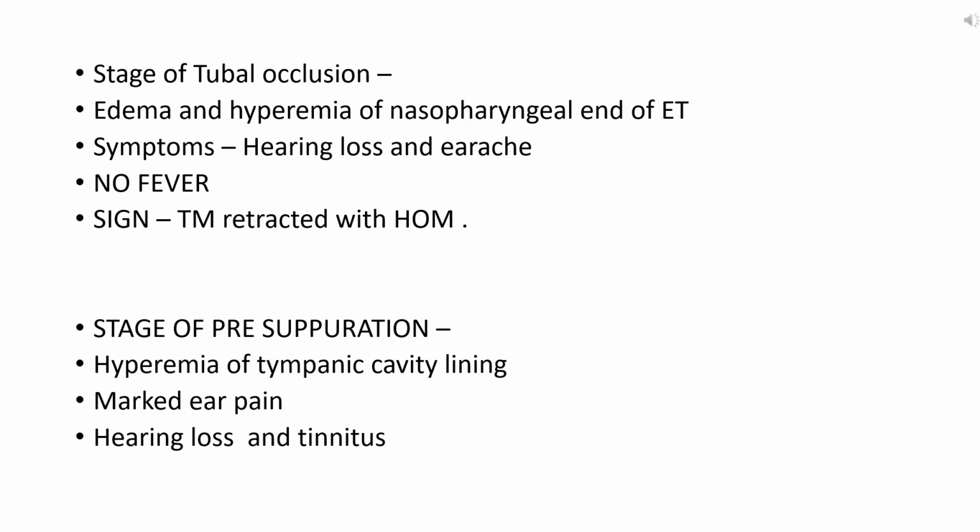Now coming to the stages of acute otitis media, first stage is stage of tubal occlusion, as is clear from the name itself, that there will be blockage of eustachian tube. So there will be edema and hyperemia of nasopharyngeal end of eustachian tube. Patient will present with hearing loss and otalgia, and there will not be any fever. This is important. And on clinical examination, tympanic membrane will be seen retracted along with the handle of malleus.